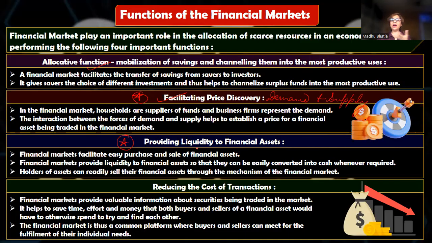Financial market is a common market. It is an open market where the securities can be bought, sold, resold, rebought. That means it is a market where buying and selling of securities takes place at any given point of time. So the money of the investors is not blocked. It can be liquidated into cash, and cash can be converted into securities at any given point of time. So the money is never blocked. That is what we call providing liquidity to financial assets.